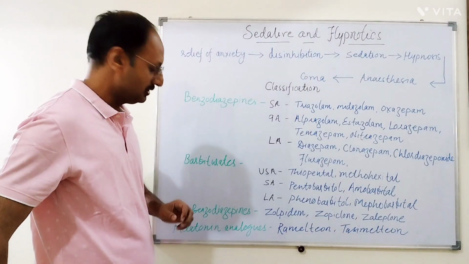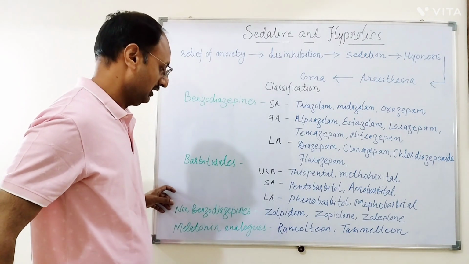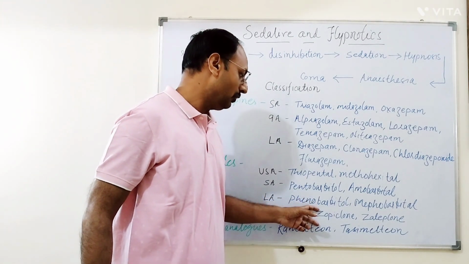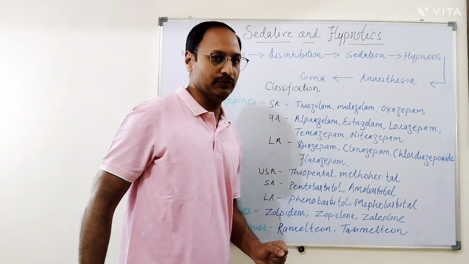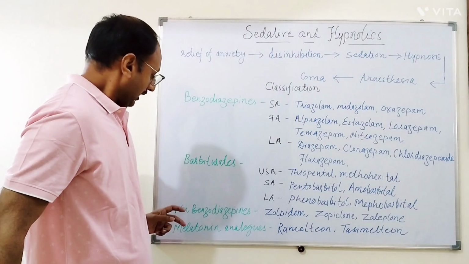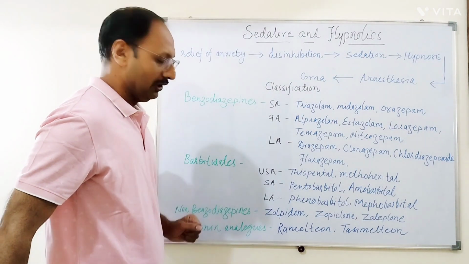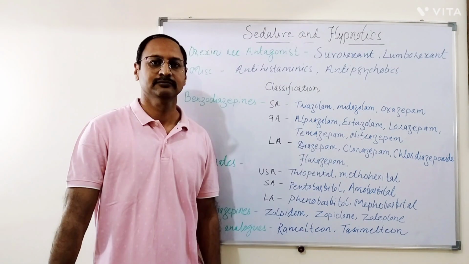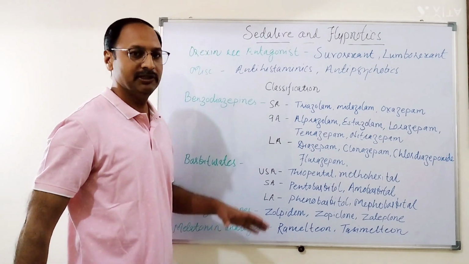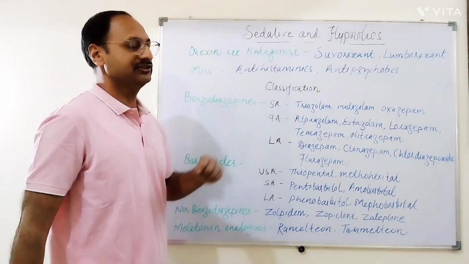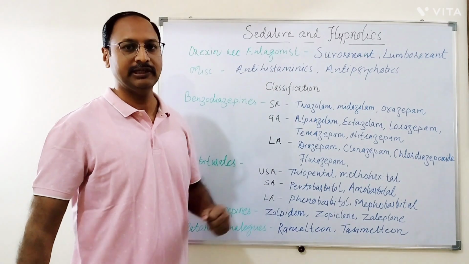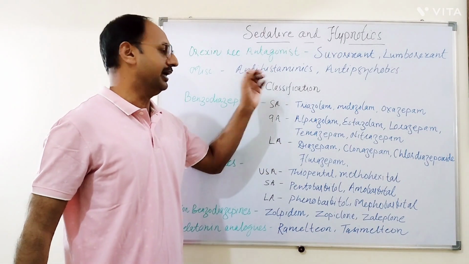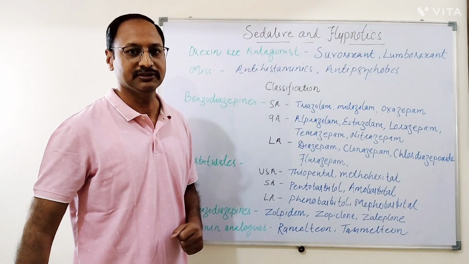The next group is non-benzodiazepine hypnotics. It includes Z compounds like zolpidem, zopiclone, eszopiclone, and zaleplon. The next group is melatonin analogs, which include ramelteon and tasimelteon. Some newer drugs are also available, like orexin receptor antagonists, which include suvorexant and lemborexant. Some miscellaneous drugs are also used as sedative hypnotics, like antihistaminics and some antipsychotic agents.